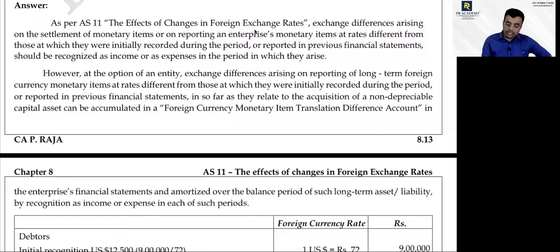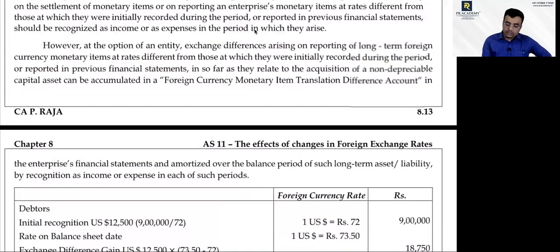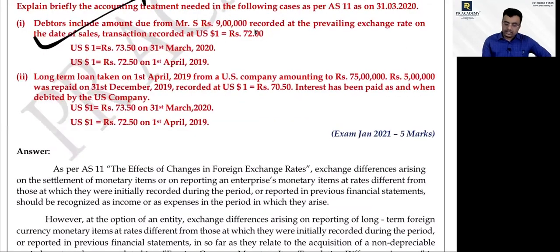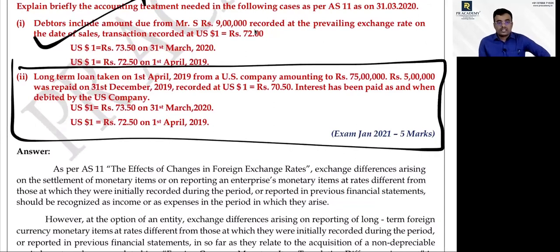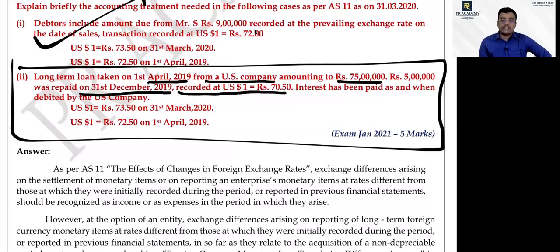Long term loan, I would like to discuss this problem as the last problem for the day. It's easy but something is different. Long term loan taken on 1/4/2019 from a US company amounting to 75 lakhs. Rupees 5 lakhs repaid on 31st December 2019. Repayment you have not discussed so far. In this problem, repayment is there, yes or no? Yes, sir. US dollar is equal to 70.5.